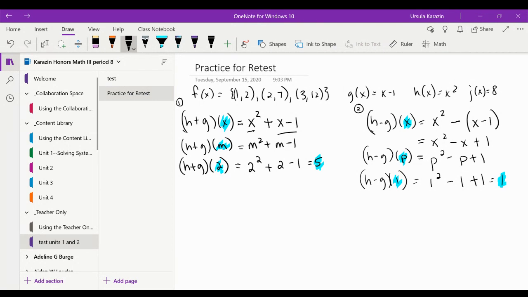Okay, and then there is multiplication. Now multiplication is what threw a few people. Multiplication is a closed dot, just like you're used to always seeing. It's not the open circle. I'll talk about that one in a second. So this is multiplication. So this means I need to write down what the X or the H is, I need to write down what the G is, and I need to multiply them. And recall, when you multiply, you need to distribute. Now, if I highlight what was in the parentheses, it's an X. I should have all X's over there.